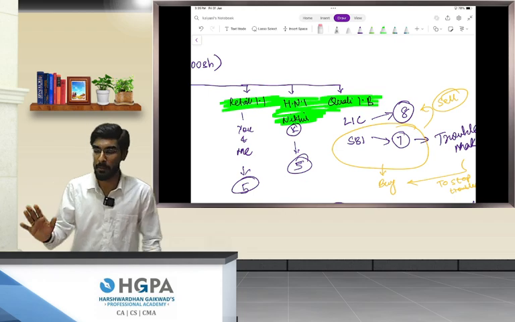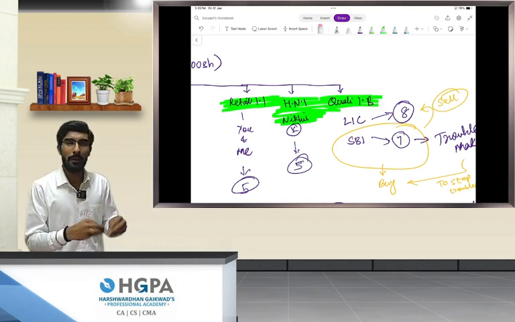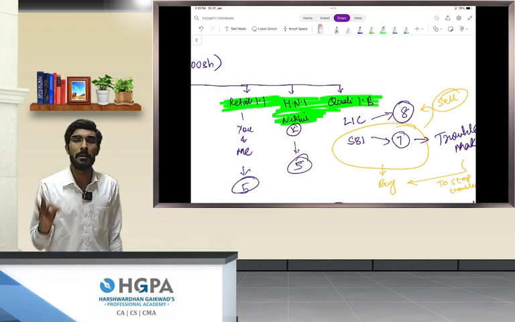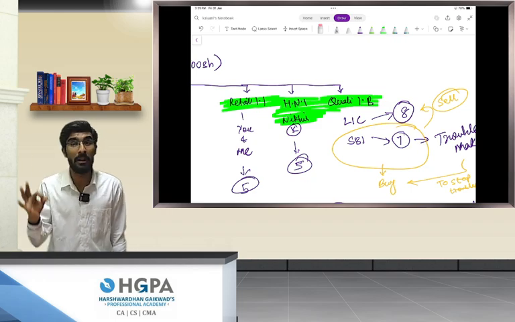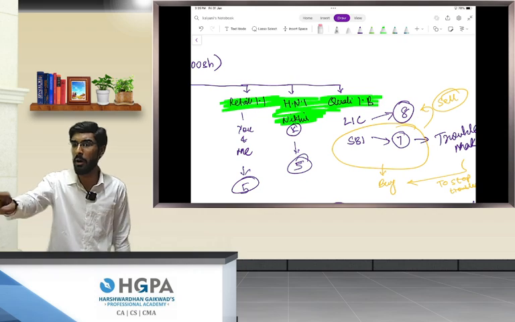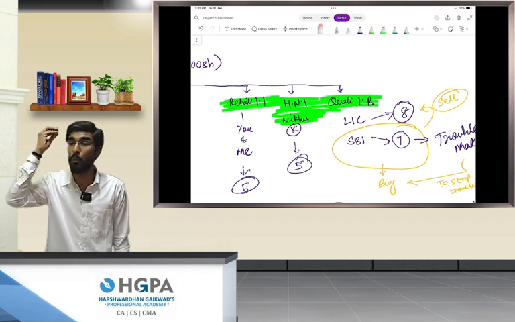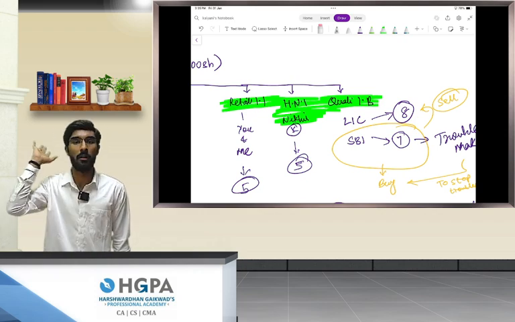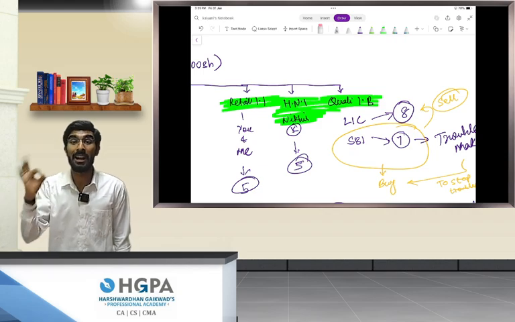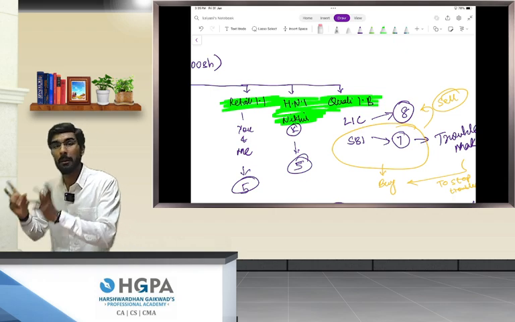This is just an example, people, okay? So whatever Bill Gates says, there is that one person in the company who every time says, no Bill Gates, you are wrong, you are wrong, you are wrong. I don't want to hear whatever you are saying, but you are wrong. This is called a troublemaker. So SBI is a troublemaker.